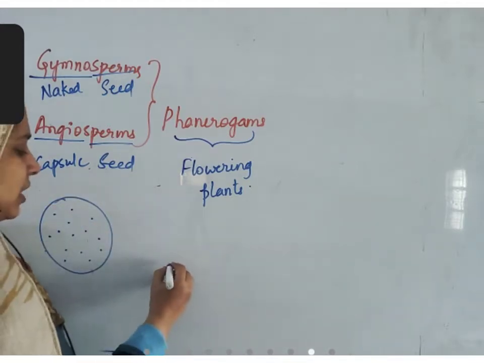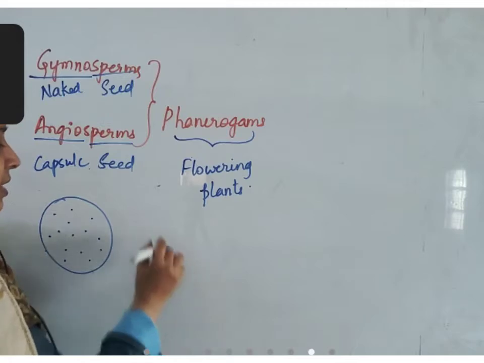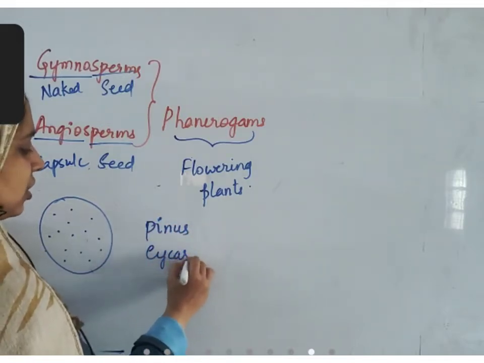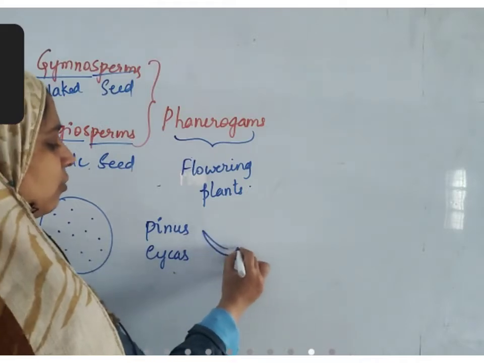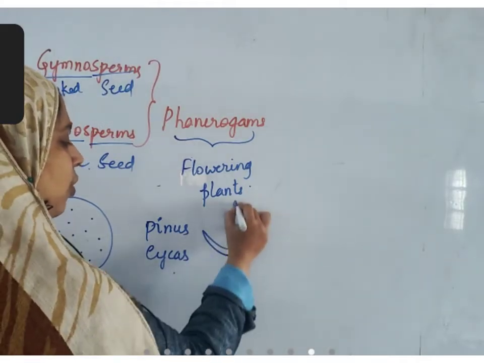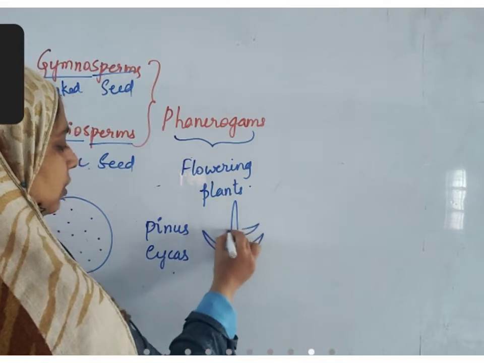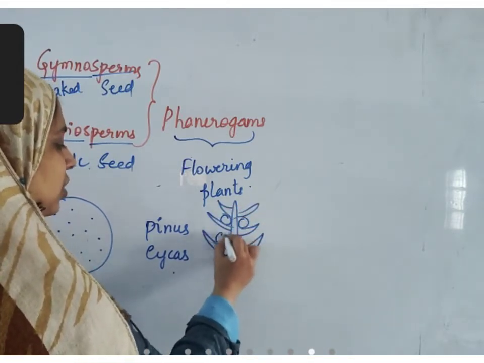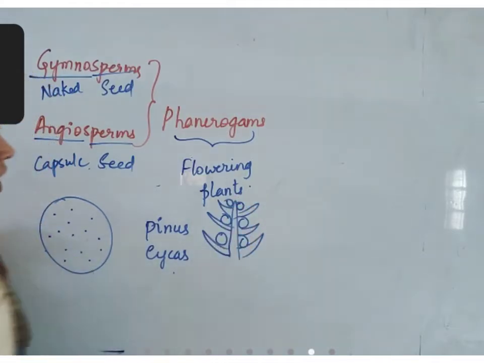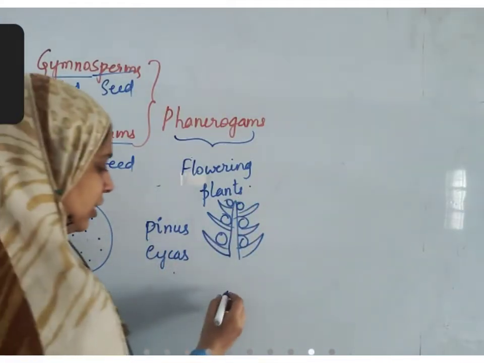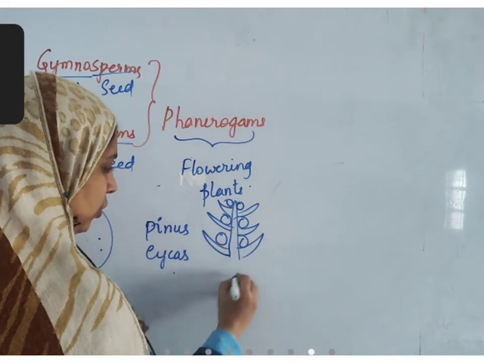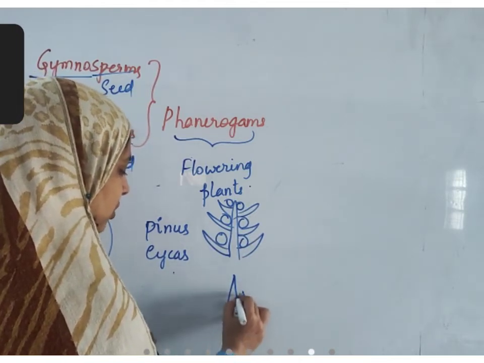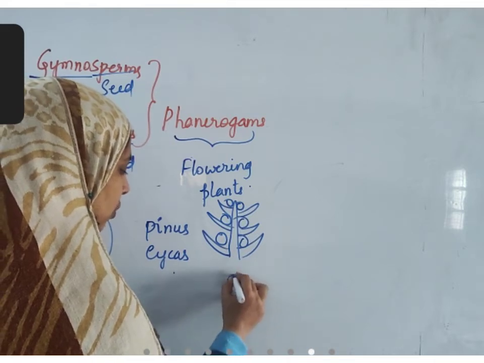But in the case of certain plants like cycas and pinus, the fruits have small structures like this, and seeds are present in this region. They are open. When it is newly formed, these structures are very close, like this.